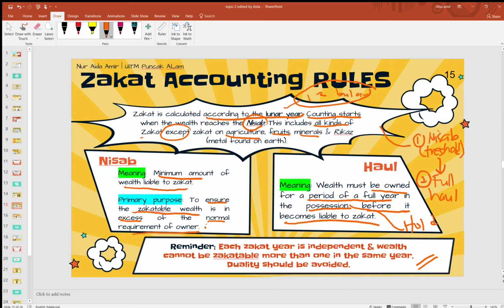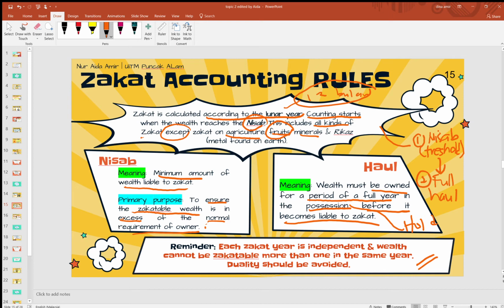Contoh ya, you bayar zakat on gold, okay? Gold tu dalam setahun tu you bayar 2 kali? No, tak boleh. Tak boleh ya. Kecuali fruits. Fruits ni sebab dia harvest banyak kali dalam setahun. Okay.